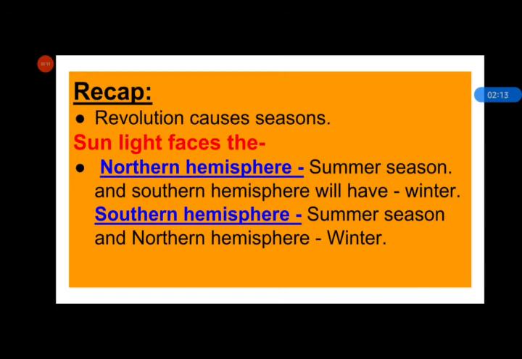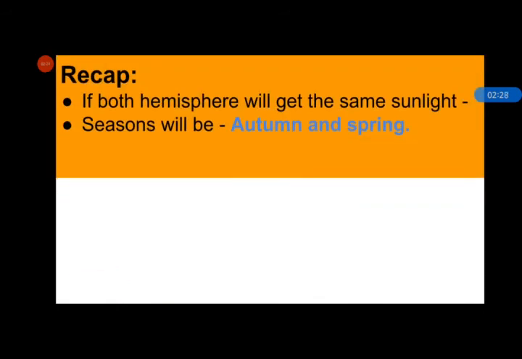And when sunlight falls directly on the equator, not directly on either hemisphere, both hemispheres get the same sunlight, and there will be transitional seasons, meaning autumn and spring.